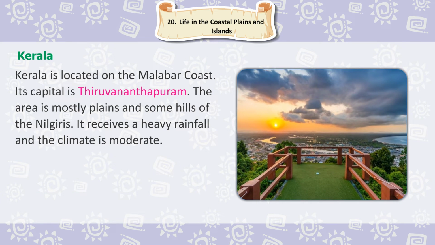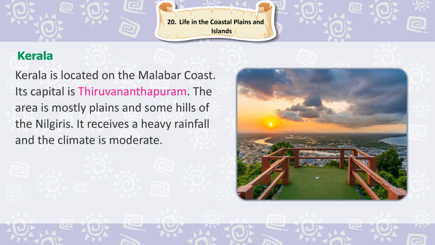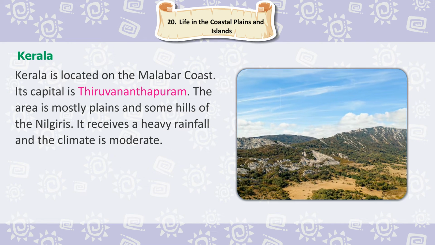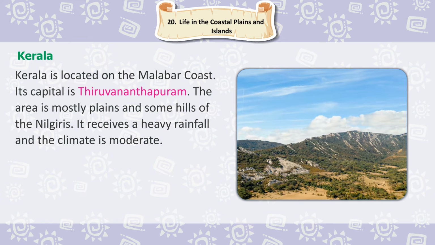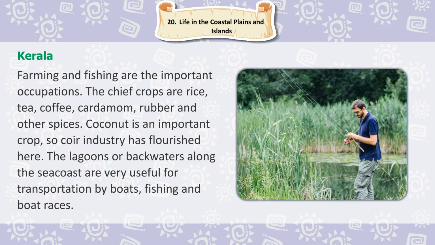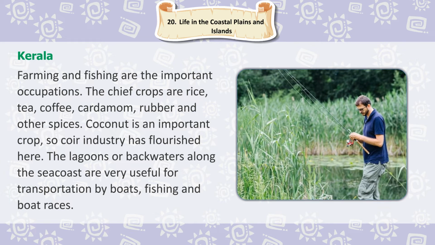Kerala is located on the Malabar coast. Its capital is Thiruvananthapuram. The area is mostly plains and some hills of the Nilgiris. It receives heavy rainfall and the climate is moderate. Farming and fishing are the important occupations.